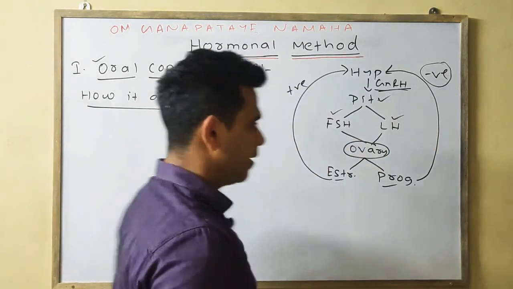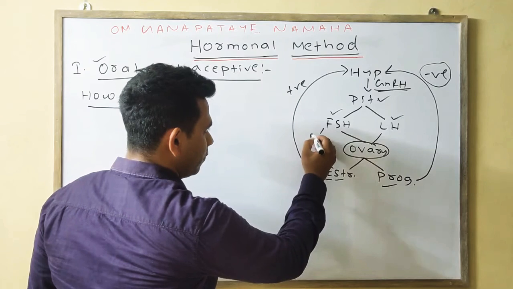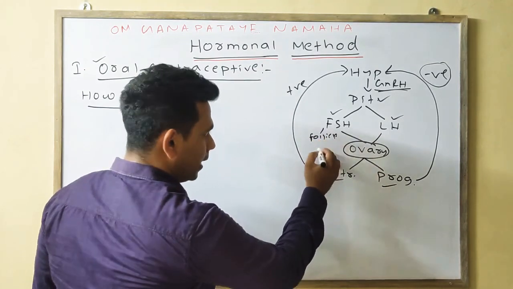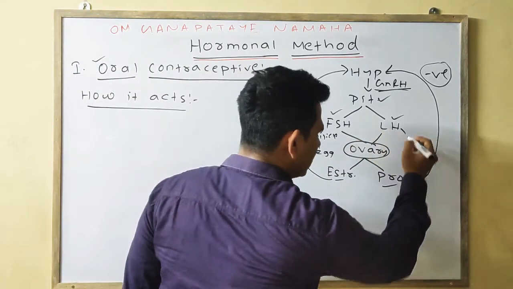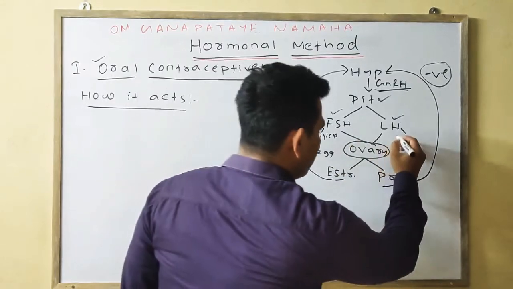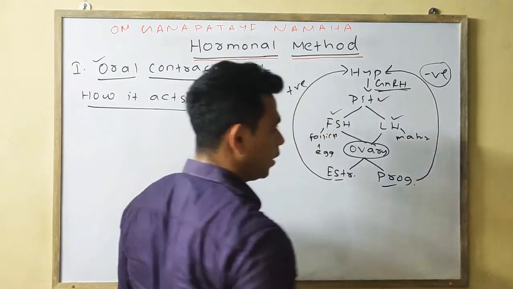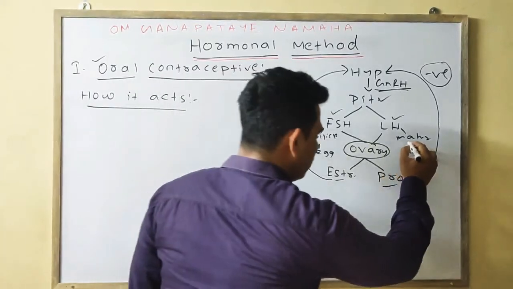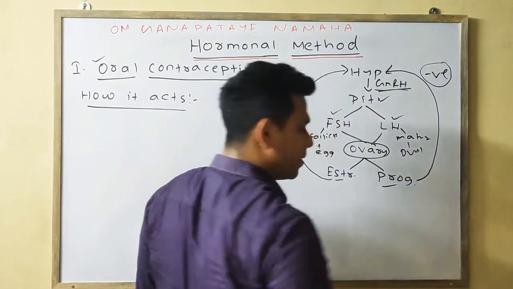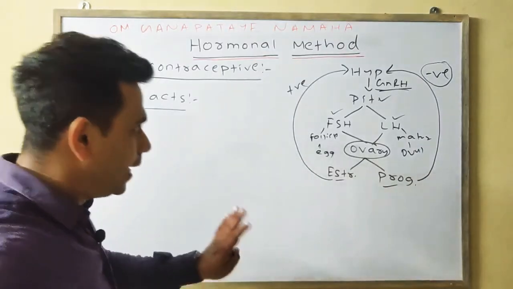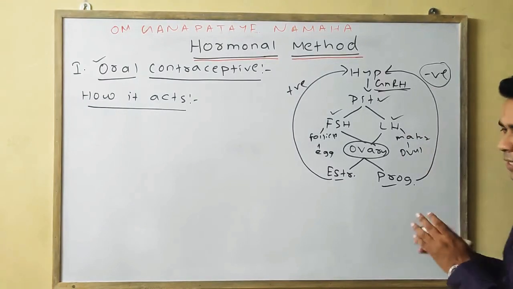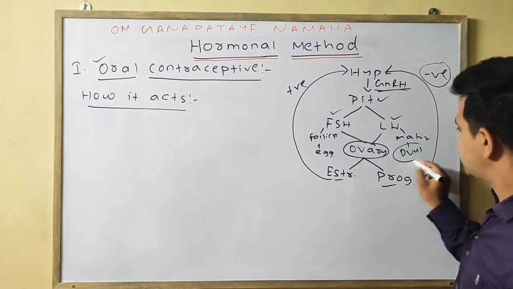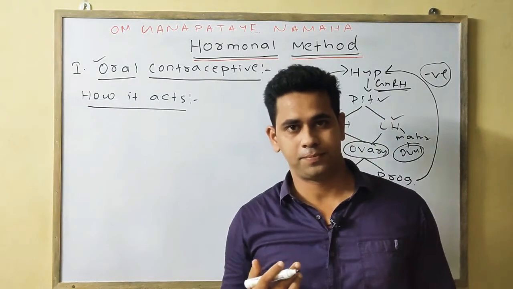As we all know, FSH helps in the growth of the ovarian follicles and the egg, and the LH helps in the maturation of the ovarian follicle and also helps in the ovulation. If the FSH and LH secretion stops, then eventually the ovulation process will also stop.